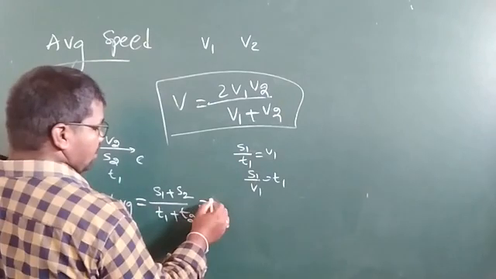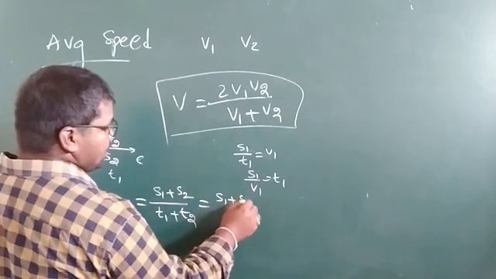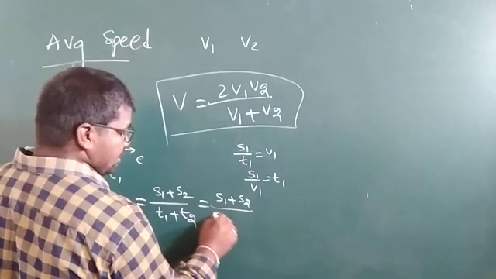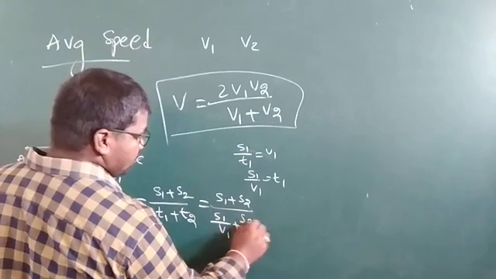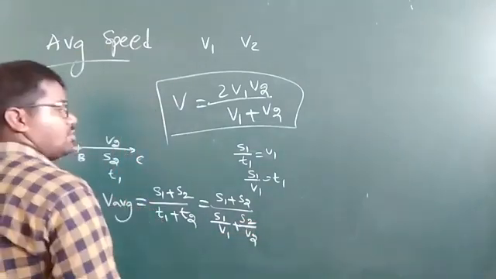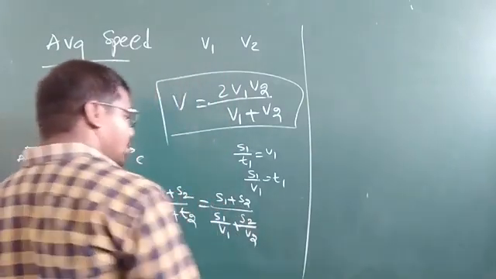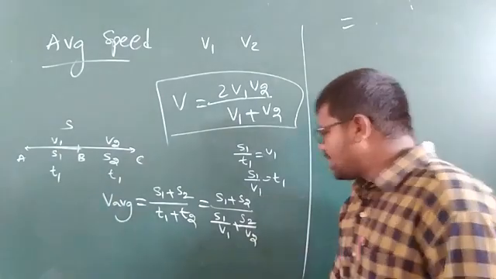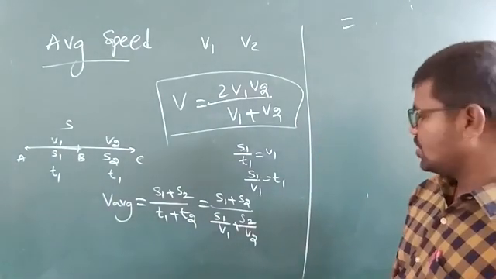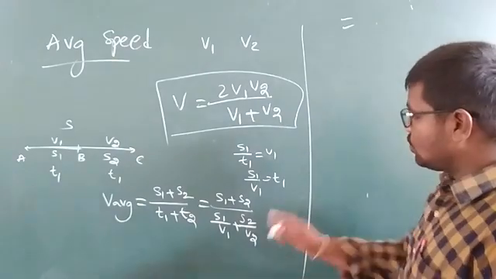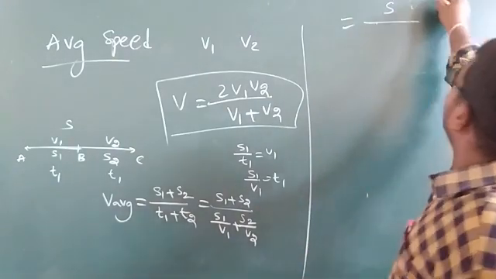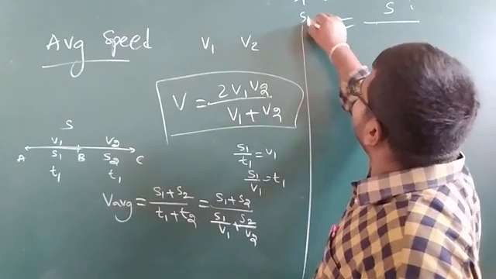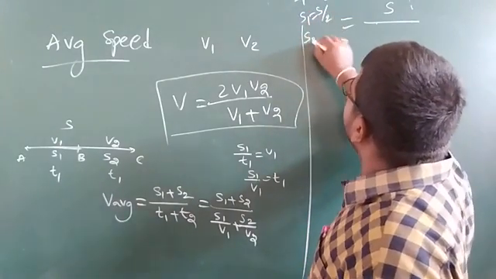Now here in this case, (s1 + s2) divided by (s1/v1 + s2/v2). Okay, understand? So in this case, s1 plus s2 means s, because s1 plus s2 is equal to s. Here s1 is equal to s by 2, and s2 is equal to s by 2.